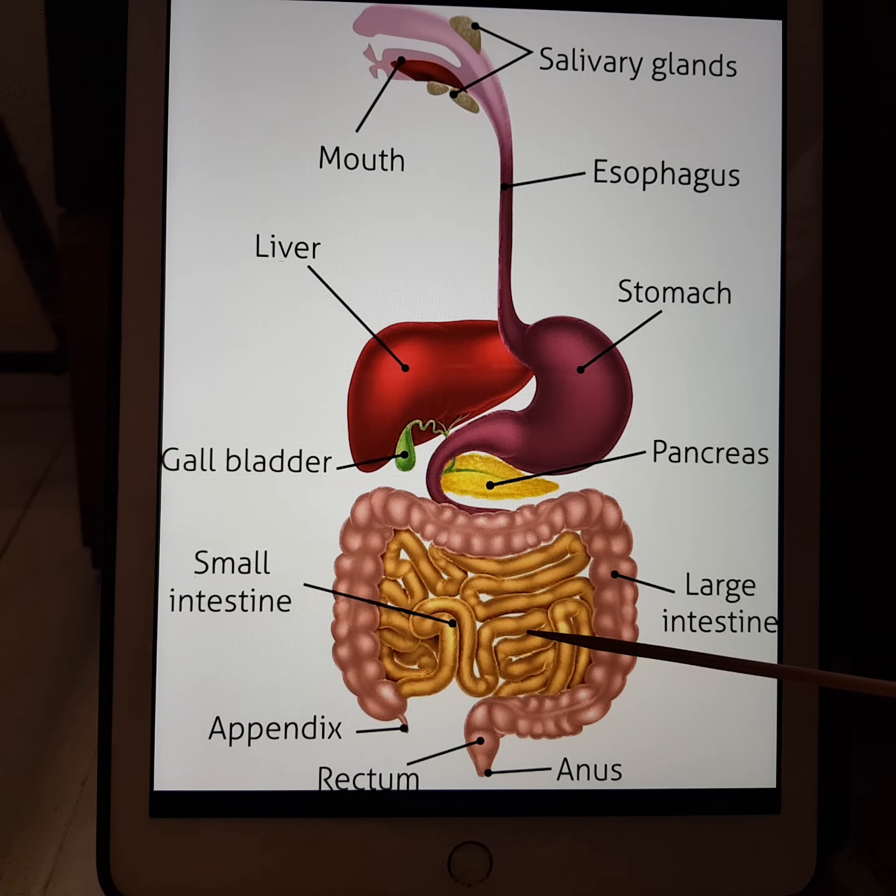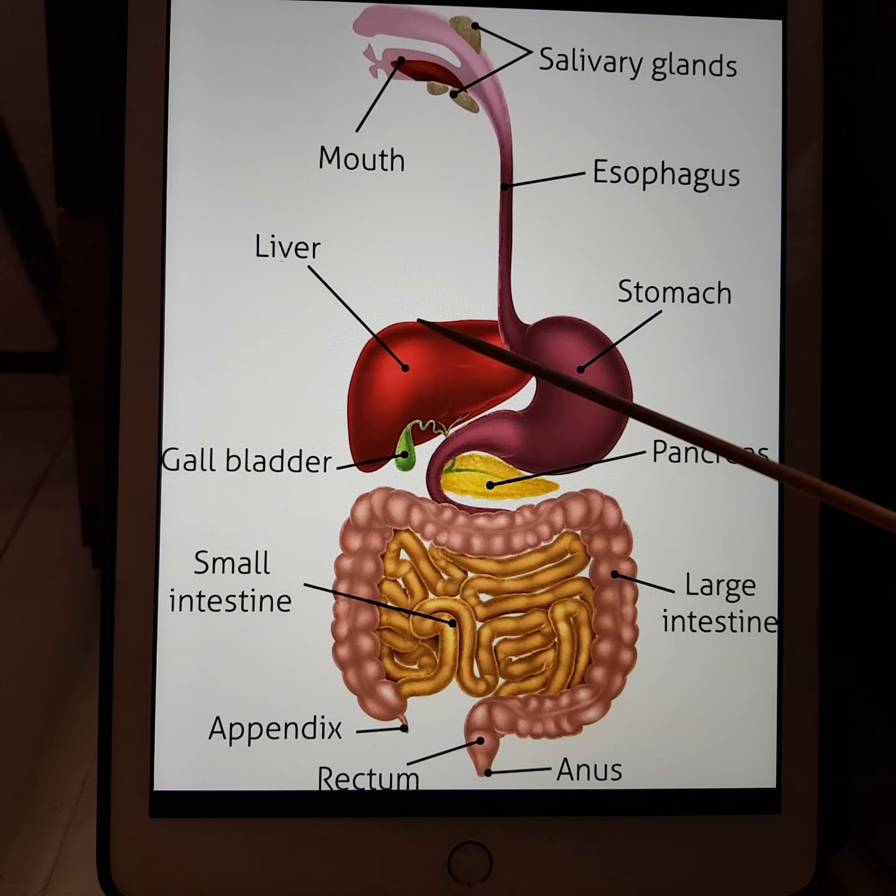Now the small intestine is the longest organ in the alimentary canal. It is about 7.5 meters long, and it is highly coiled and arranged inside the body. It receives the digestive secretions from the liver and pancreas.